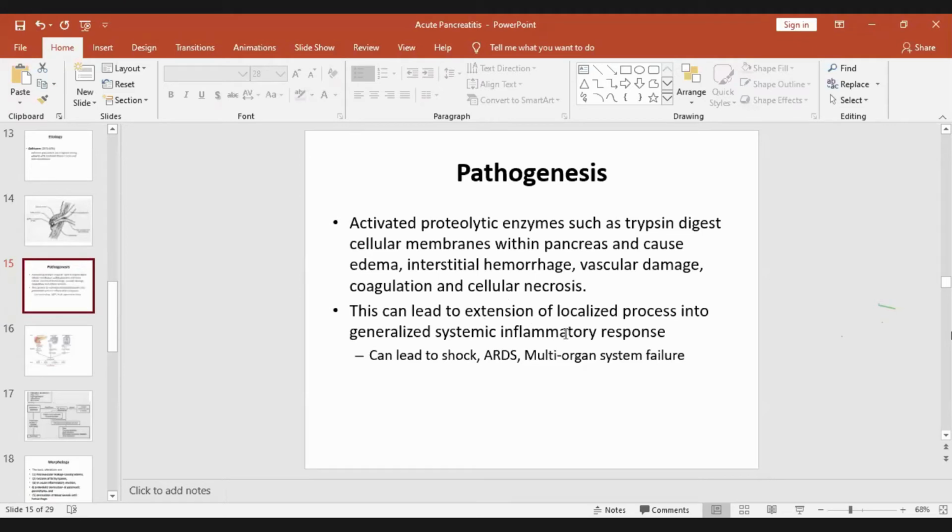And this can lead to extension of the localized process into a generalized systemic inflammatory response. That can lead to shock, acute respiratory distress syndrome, and multi-organ system failure. That's why I told you it is a very acute emergency, acute pancreatitis, because not only the pancreas is affected, the other organs are also affected. It may cause multi-organ failure, it may be like corona. So this is the pathogenesis.